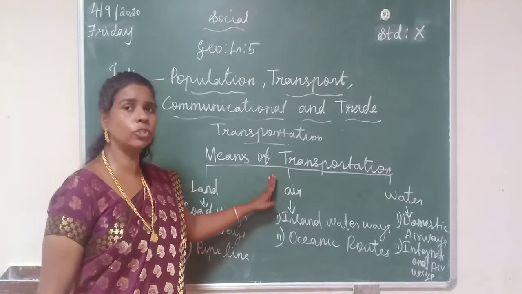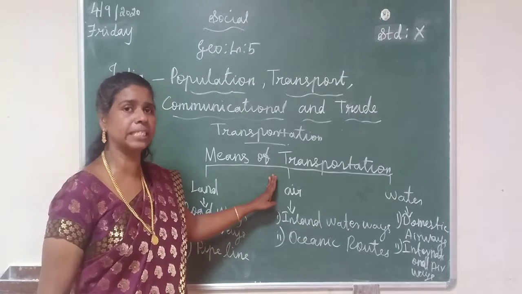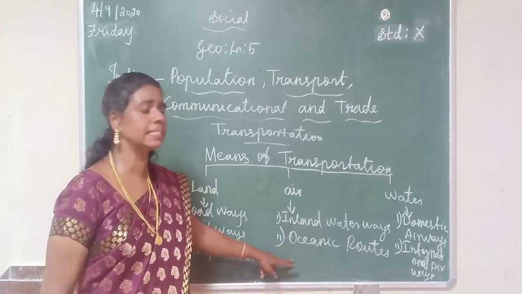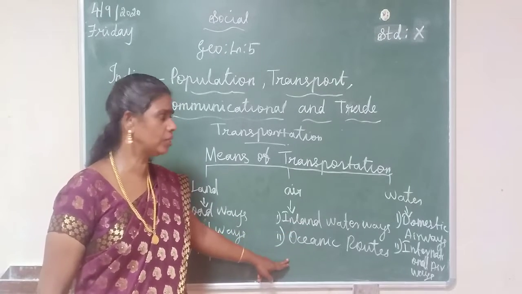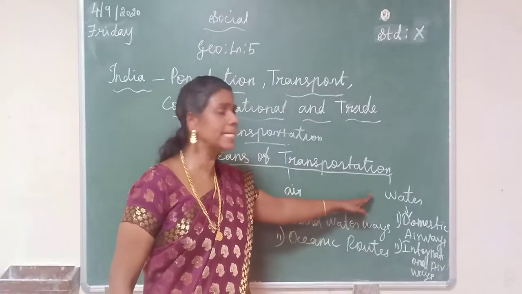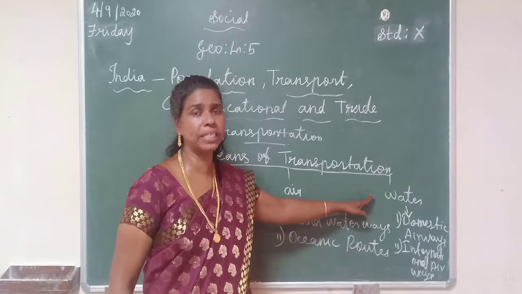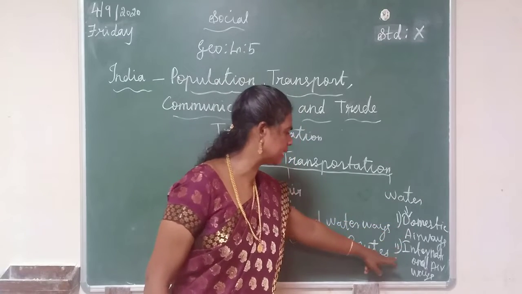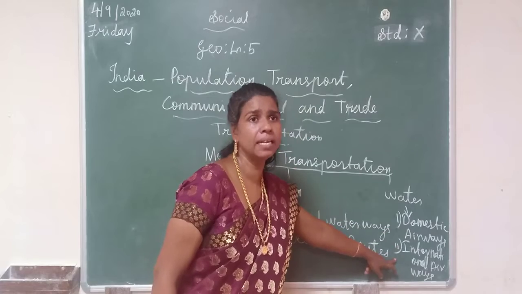From air, there are two ways: inland waterways and oceanic roads. From water, there are two ways: domestic airways and international airways.